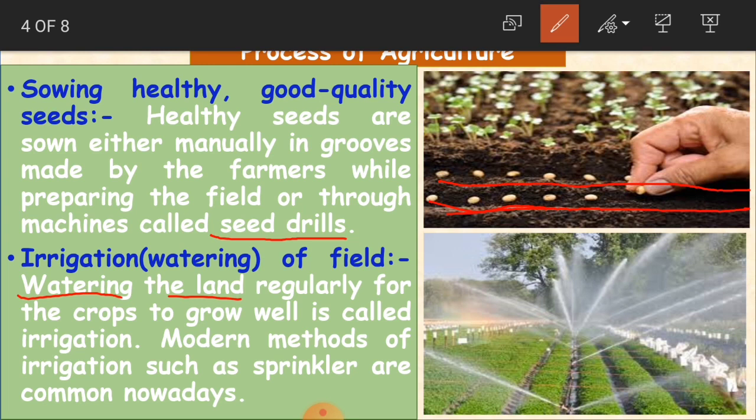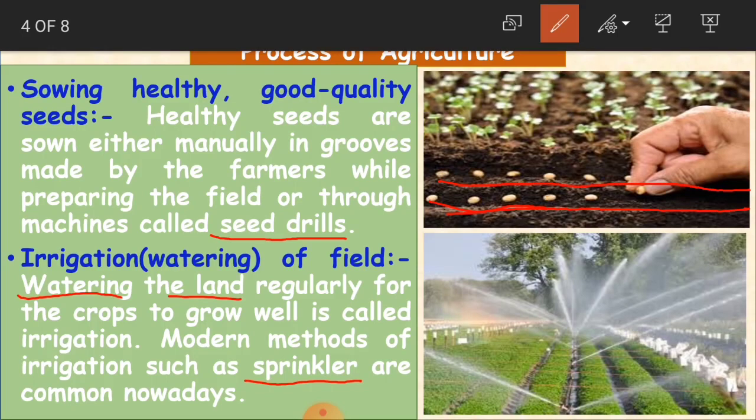And modern methods of irrigation such as sprinklers are common nowadays. If you see here in the picture, children, we are not watering the crop manually. No man is there pouring the water on the crop. It is done with the help of a machine, and this is called a sprinkler. It is just like a fountain. It is a machine used for watering the crops.